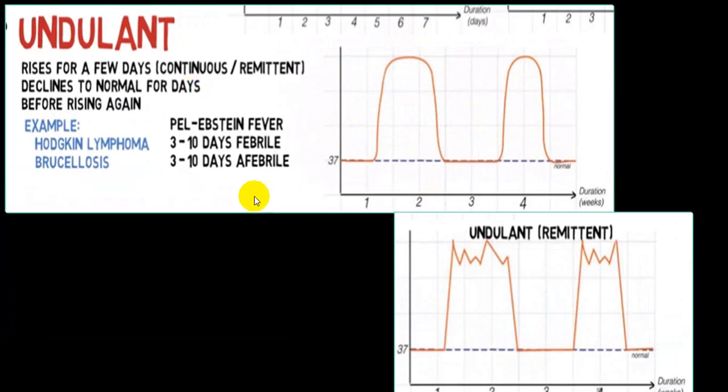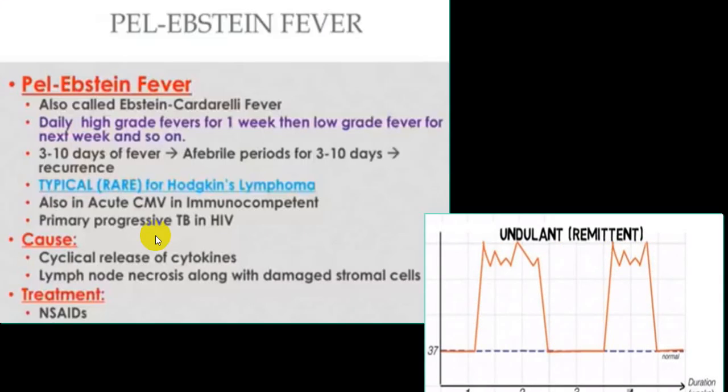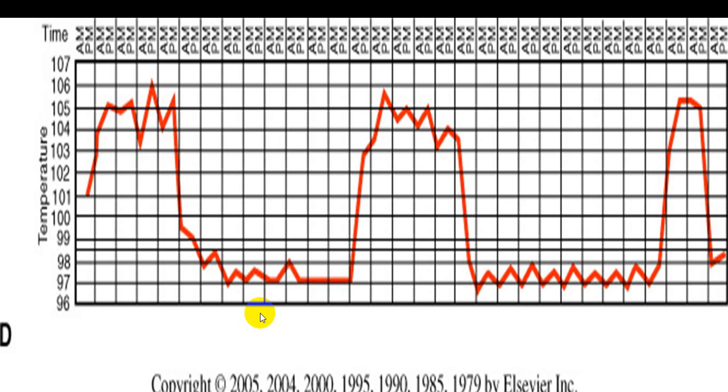Classical. Undulant fever, you can see that a spike, you will have a remittent variety, then the person will be afebrile for a few days, maybe 7 to 10 days, again you will have the same type of remittent fever. This will be classical in case of Hodgkin's, brucellosis, etc. It is also described as Pel-Ebstein fever, undulant fever, or relapsing fever. So Pel-Ebstein type of fever, classical, you will see, and where you will require NSAIDs for the treatment. Non-steroidal anti-inflammatory drugs are more effective.